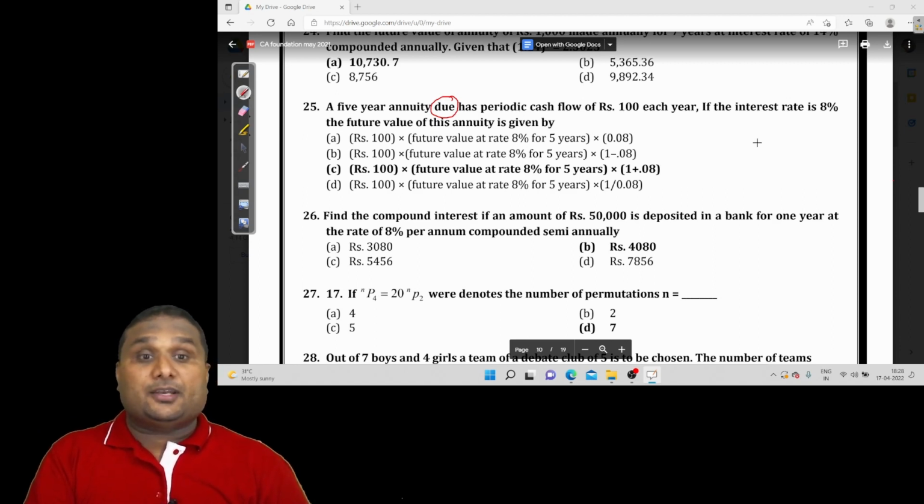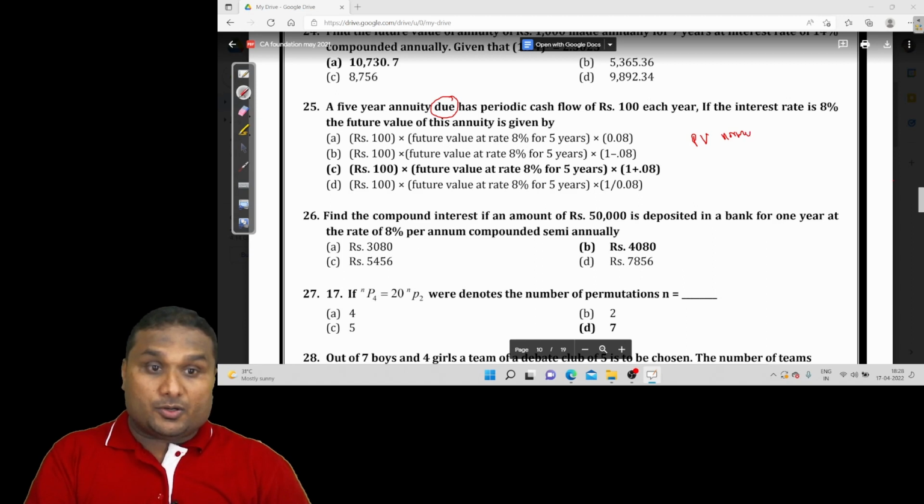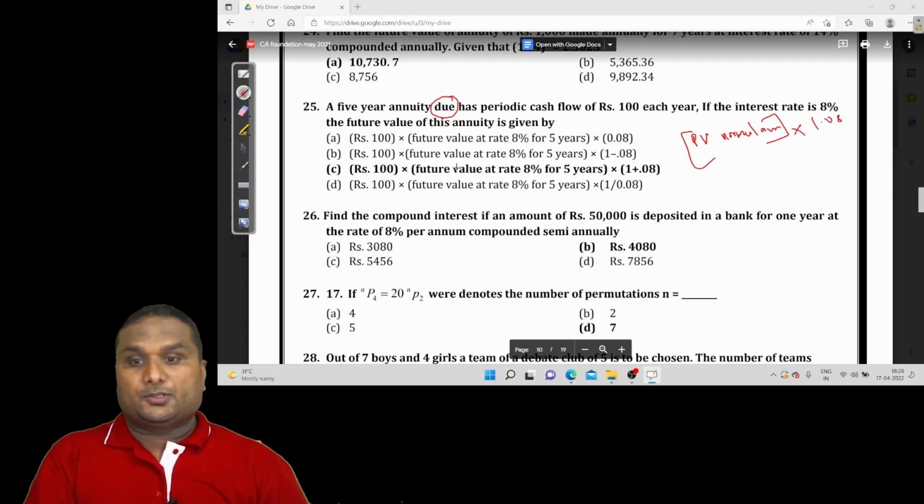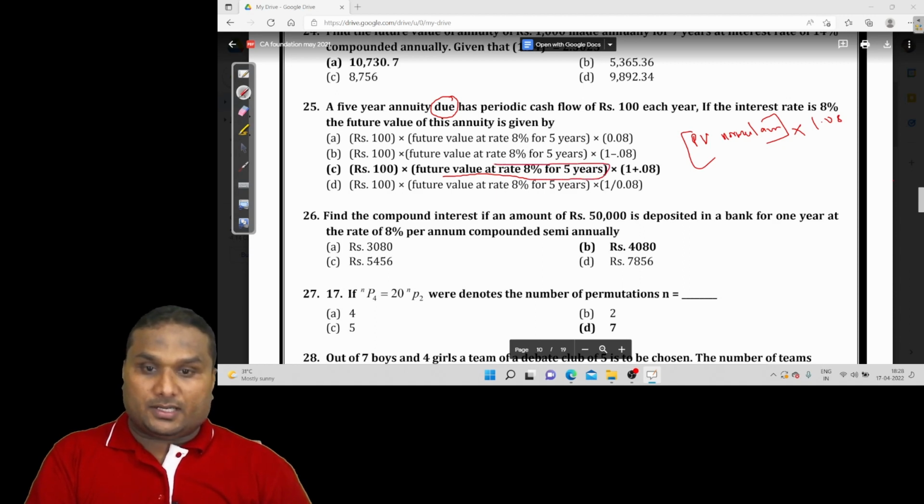If it is an annuity due, what you have to do is first find out the normal annuity, then multiply it by the rate of interest, that is 1.08. So that is the future value at the rate of 8% for 5 years, that into 100 rupees, 100 into normal annuity future factor. Once you get the answer, multiply it by 1.08. Option C is the right answer.